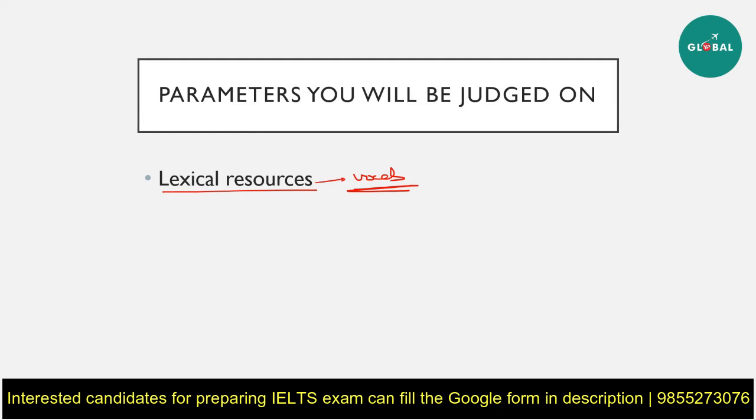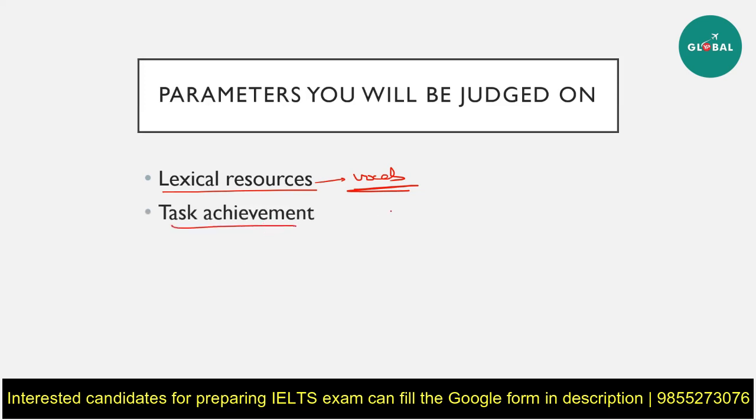That actually ensures that you're using a variety of words for the same thing, using as many synonyms as possible, using different sentence structures so that you can include more different words. That is how you can improve your lexical resources band. The second is task achievement.